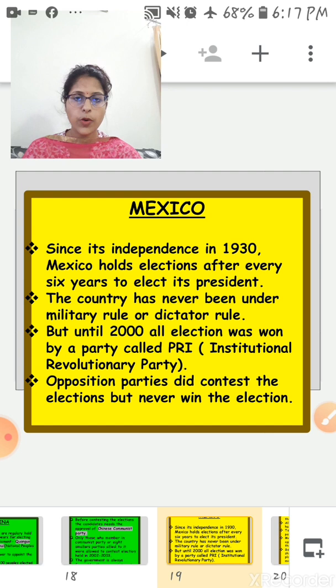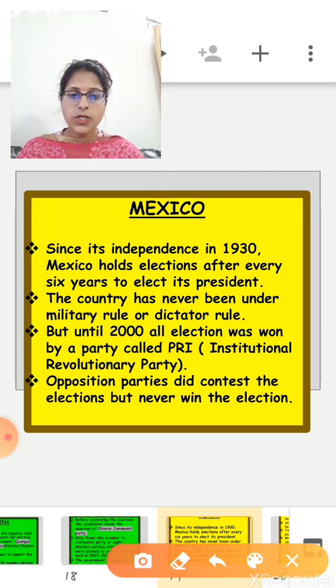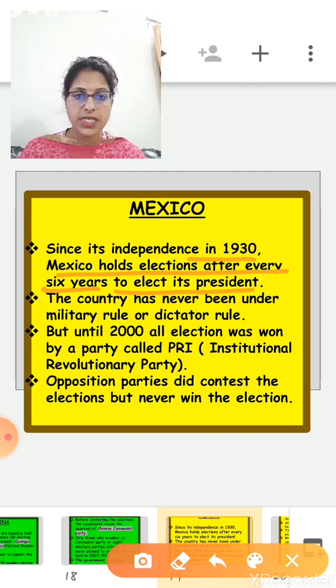Okay, let's take one more example to understand this point. Here I am going to take the example of Mexico. Right? So in Mexico, since its independence, that means in 1930, Mexico held elections after every 6 years to elect its president. The country has never been under military rule or dictator rule.